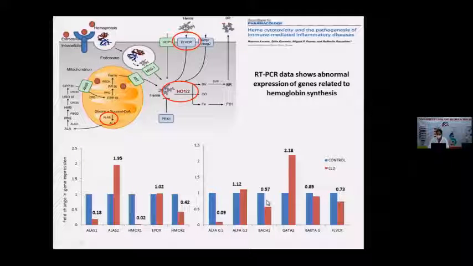BACH1 is a transcription factor which is required for ROS neutralization. If there is excess heme in the cell, it will bind to this transcription factor and inhibit its function. So this is the abnormal expression of the genes I found. So maybe there is some defect in the hemoglobin formation happening inside these stressed erythrocytes.